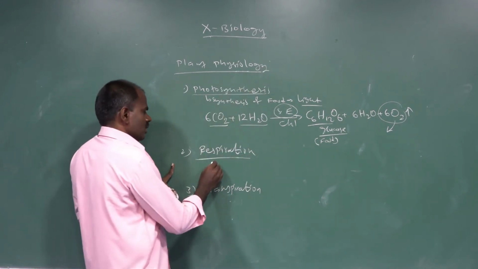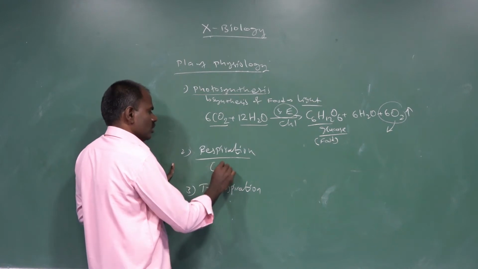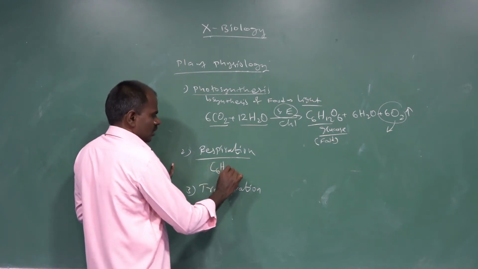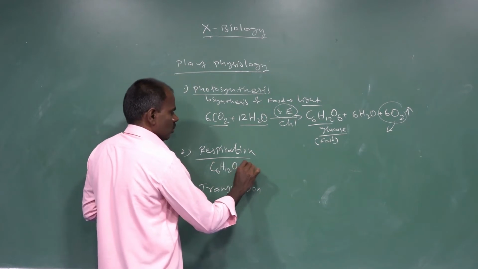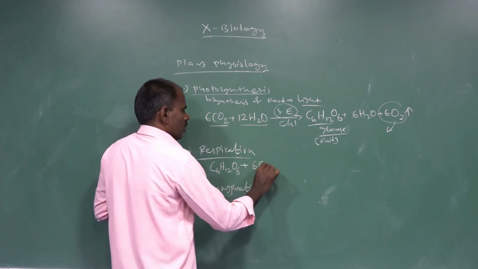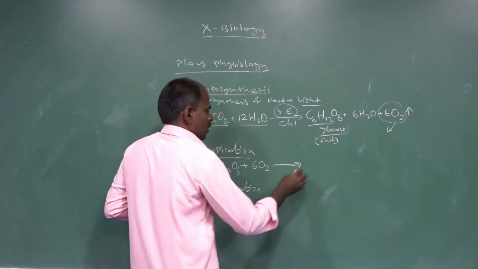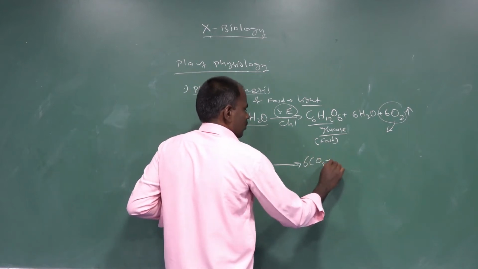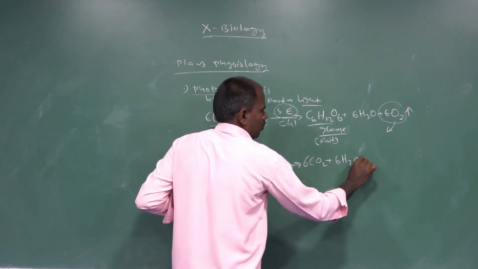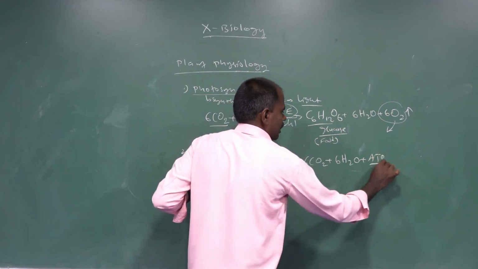Respiration: organic substances, C6H12O6, that is glucose, plus 6 moles of oxygen, give 6 moles of carbon dioxide plus 6 moles of water plus ATP, that is energy.